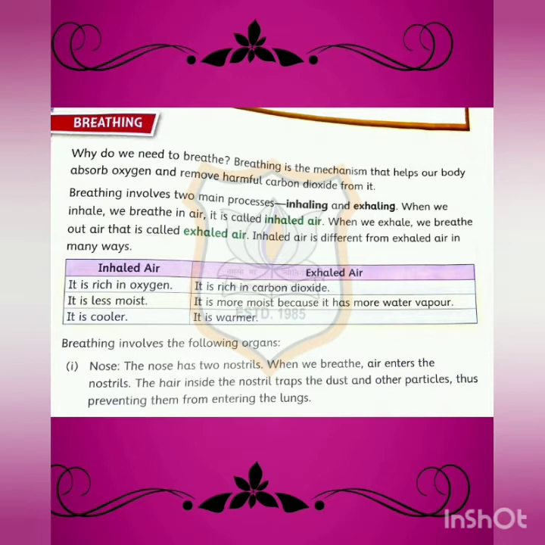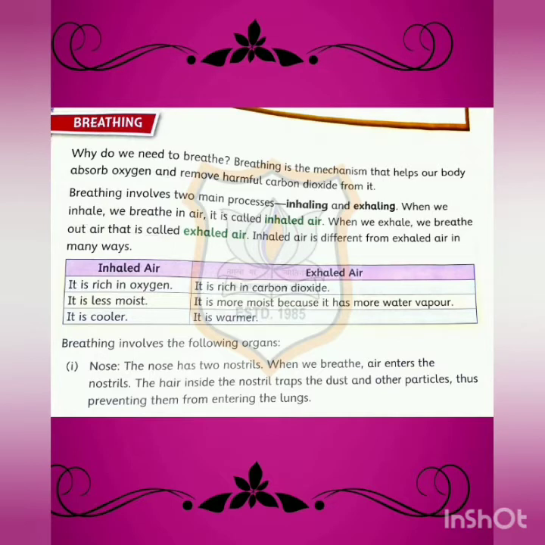When we inhale, we breathe in air. It is called inhaled air. When we exhale, we breathe out air. That is called exhaled air. So here we learned that the process by which we breathe air inside is called inhaled air. The process by which we breathe air outside is called exhaled air. Here is a difference between inhaled air and exhaled air, from which we will know many things.